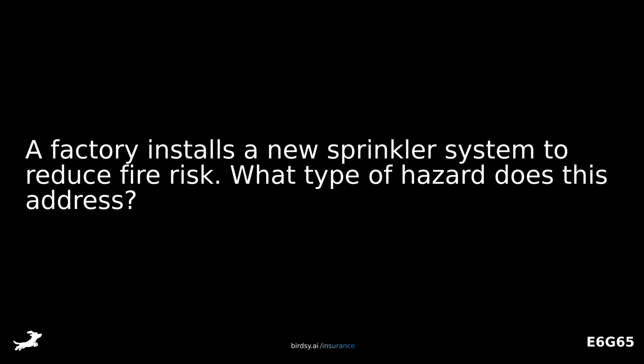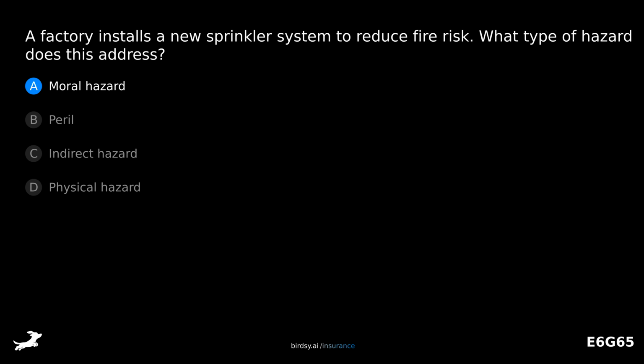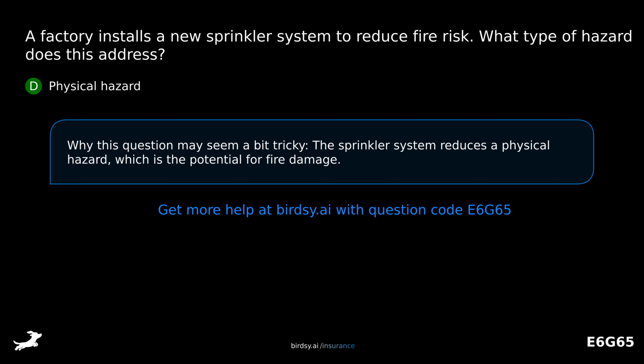A factory installs a new sprinkler system to reduce fire risk. What type of hazard does this address? Is it A, moral hazard? B, peril? C, indirect hazard? Or D, physical hazard? The answer is D, physical hazard. Why this question may seem a bit tricky: the sprinkler system reduces a physical hazard, which is the potential for fire damage.